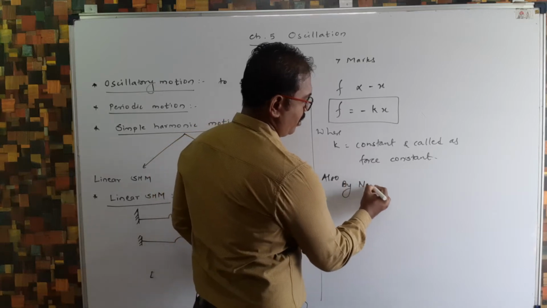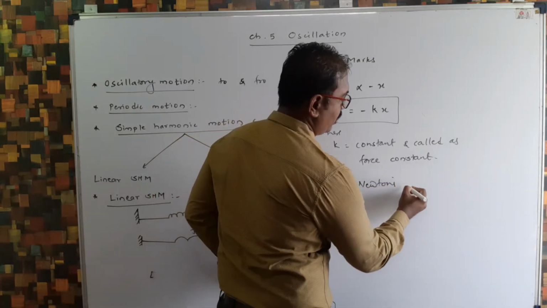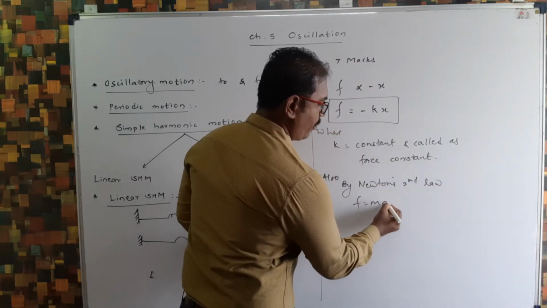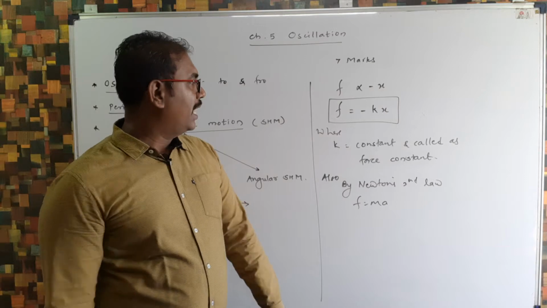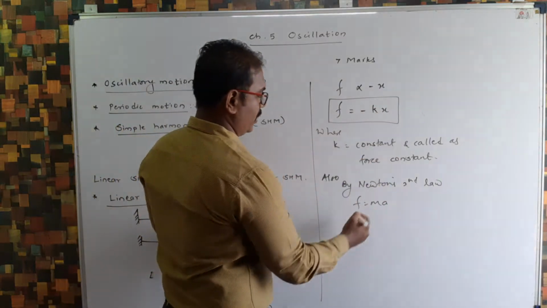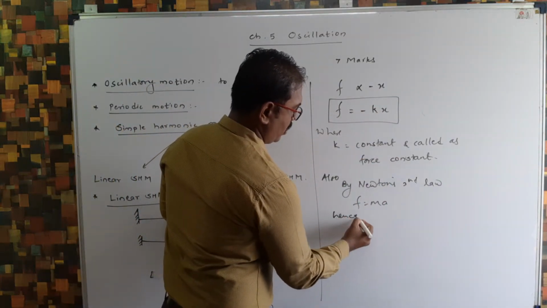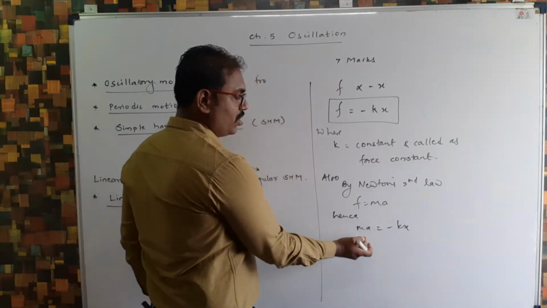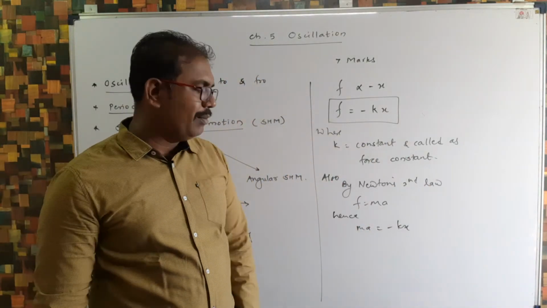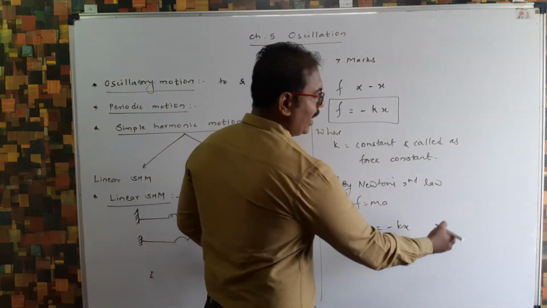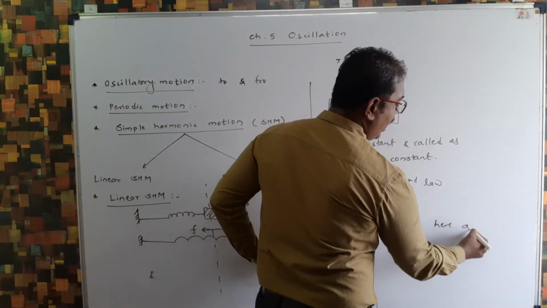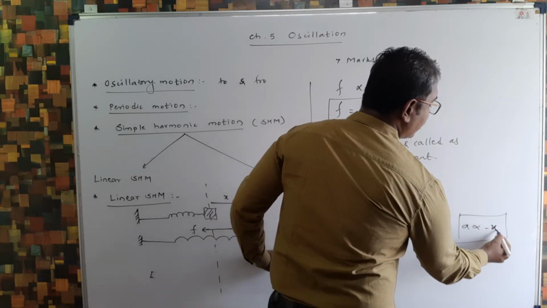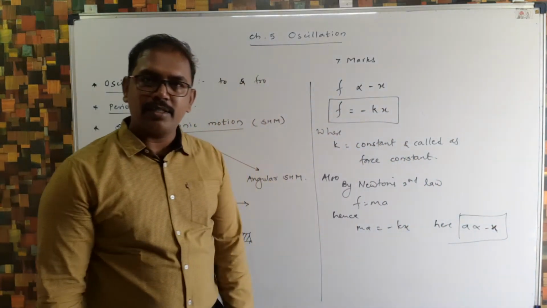You know Newton's second law of motion, F is equal to ma. So by that I can write here ma is equal to minus kx. So k is a constant. If I transfer m to that side, k by m is a constant. So I can write here a proportional to minus x. a is the acceleration, x is the displacement.